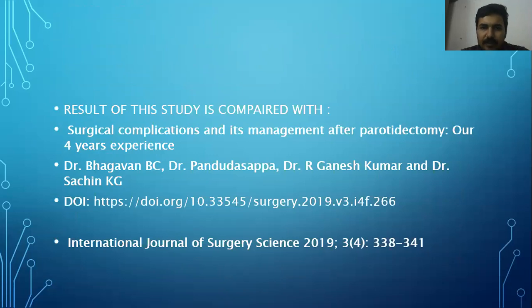The result of this study is compared with Surgical complications and their management after parotidectomy: our 4-year experience by Dr. Bhagwan, B.C., International Journal of Surgery Science, 2019.